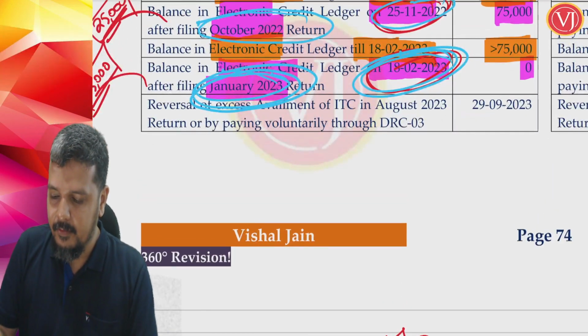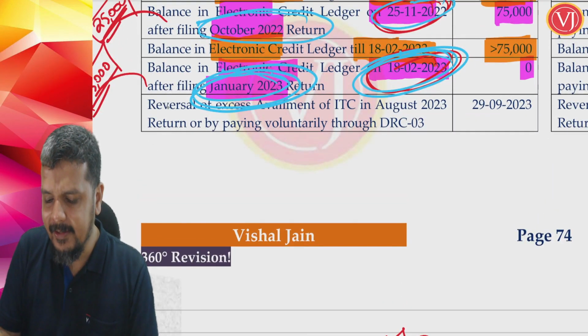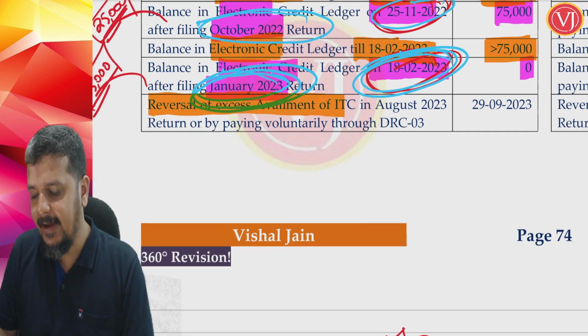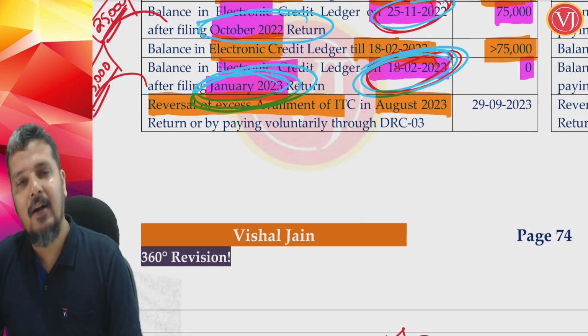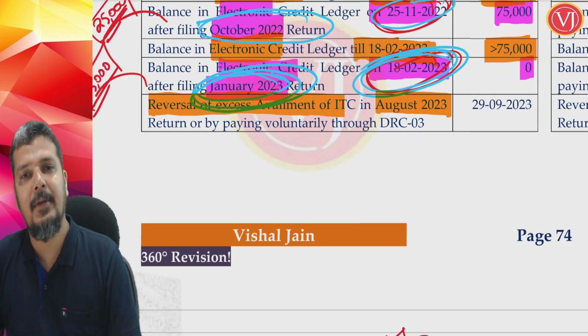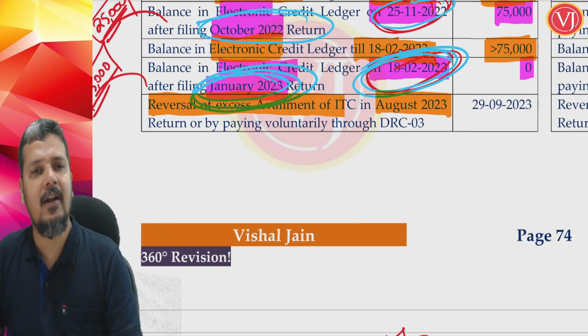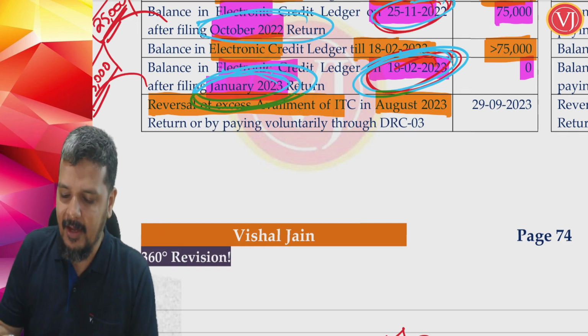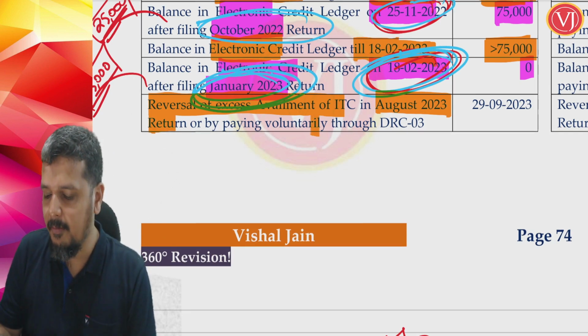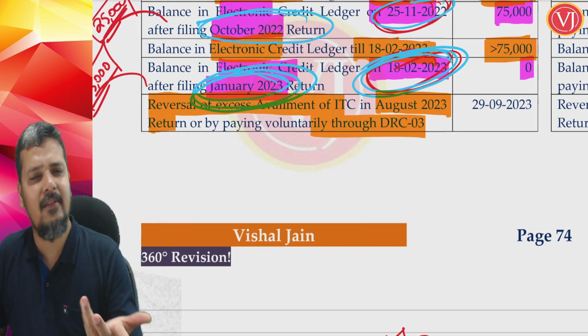Now my consultant said that I have taken extra 1 lakh credit and I am reversing it in August 2023. I am reversing after a very long time. Now when I am reversing it, either I am reversing it by showing it in my return or by paying voluntarily through DRC03, there is no change.